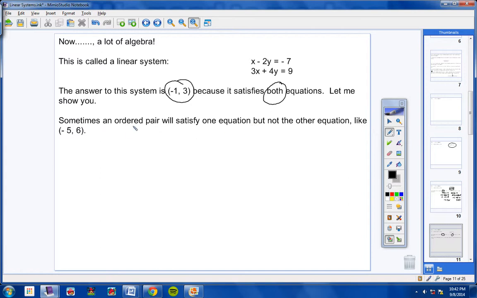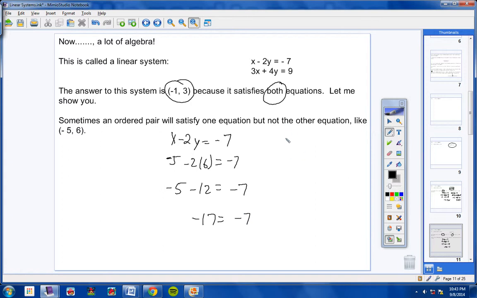Now, sometimes an ordered pair will satisfy one equation but not the other, like this ordered pair. Watch this very quickly. I would not take notes on this. I would just watch. I'm going to go really fast. Where the x is, I'm going to put negative 5, and where the y is, I'm going to put a 6. Now we have negative 5 minus 12 equals negative 7. That's negative 17 equals negative 7.